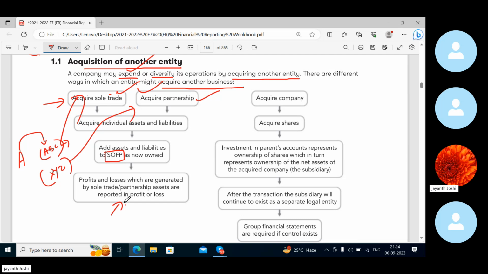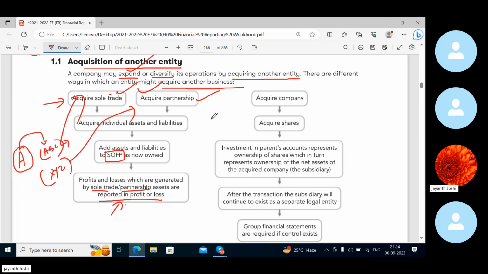Now those are also operating, and whatever income they generate or the profits or loss they make should be shown in the profit or loss statement of the company. Okay, so profits and losses generated by sole trading or partnership assets can be termed as investment income, and are reported in the profit or loss statement of this particular company which has acquired any of these two firms, right?